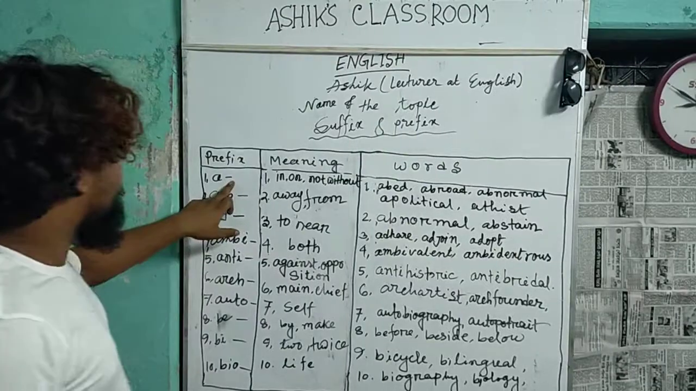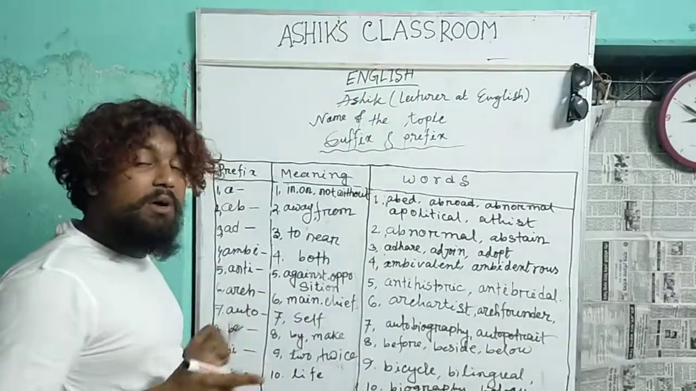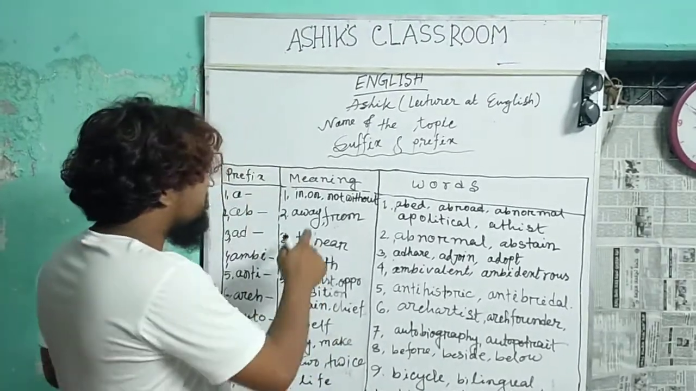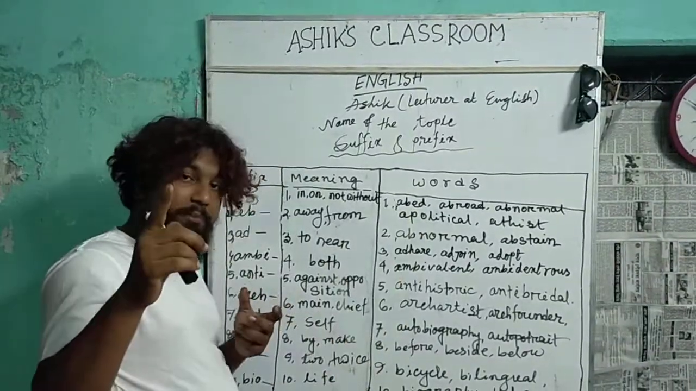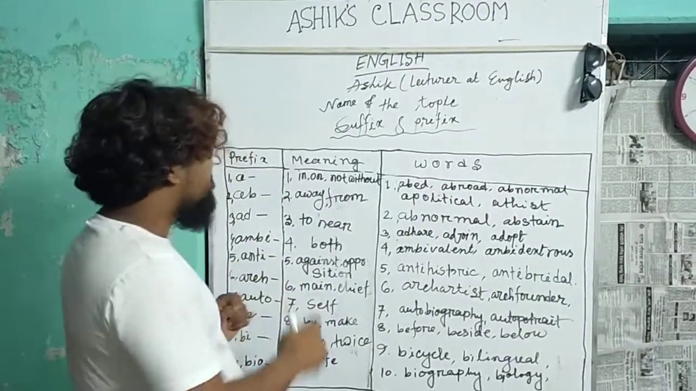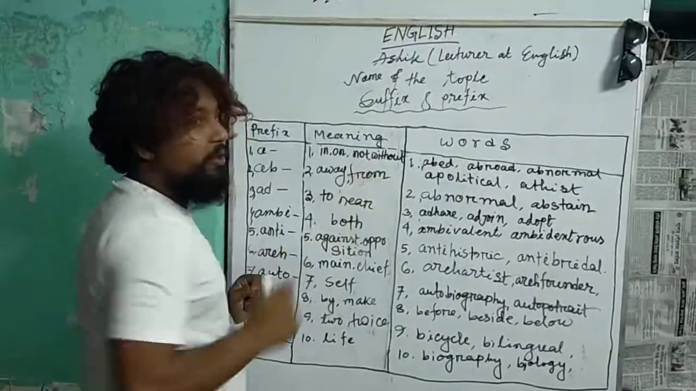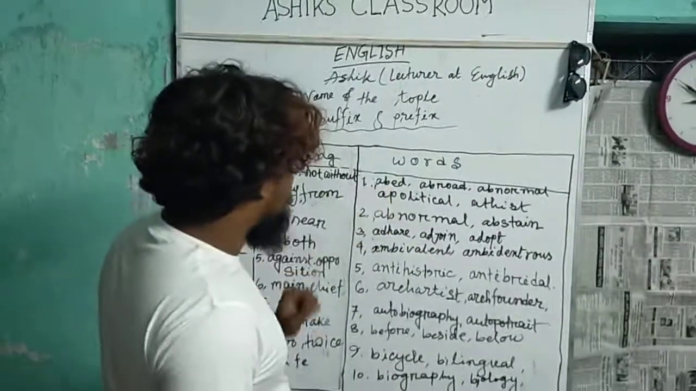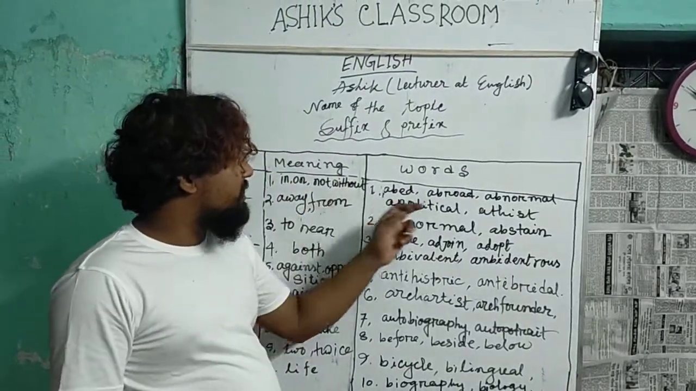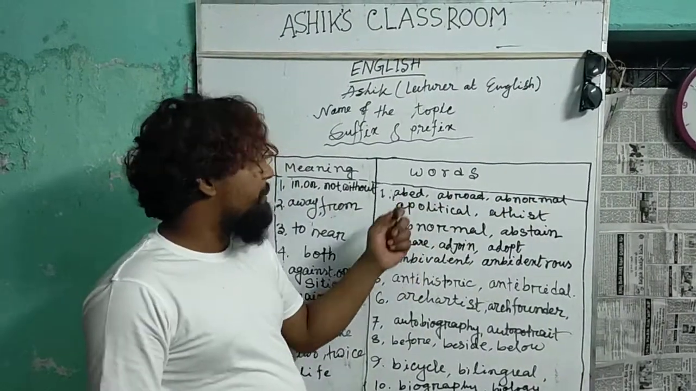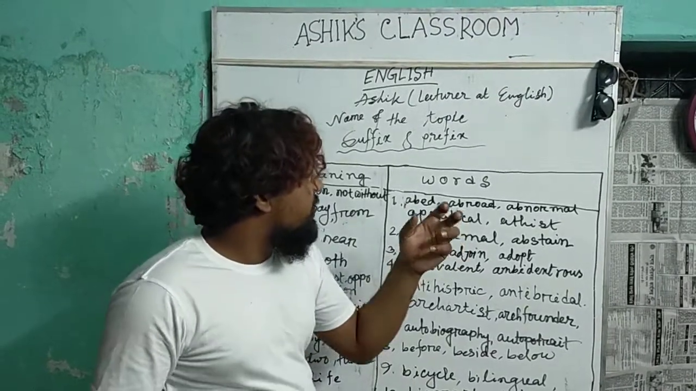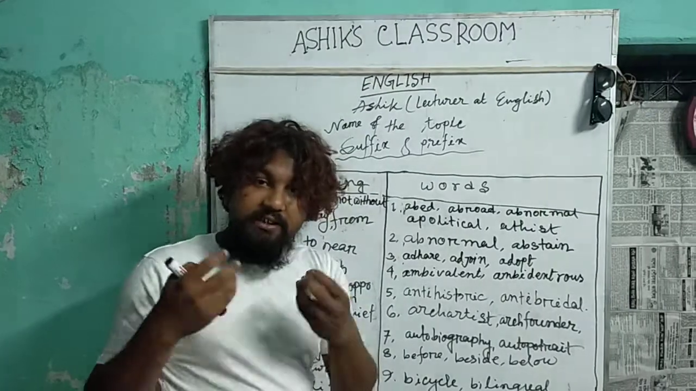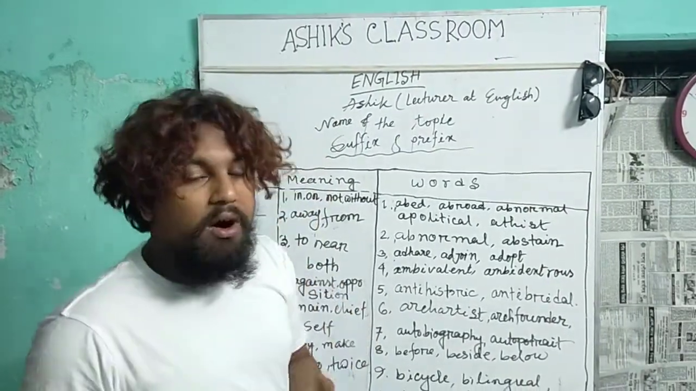If you add a before the word, it is called a prefix-based word. First of all, you have to understand the meaning of a. A means in, on, not, and without. And you have to add a before the word, such as abroad, abnormal, avid, atheist, apolitical, etc. And that is the first prefix, a.